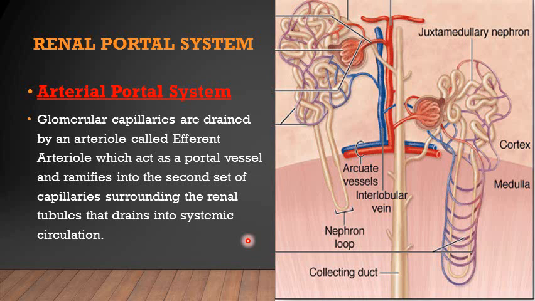And number three, we have the renal portal system, which is the example of the arterial type of portal system. And I hope you know why we classify them into venous and arterial: the major portal vessel between two sets of capillaries, if it is a vein, then it is the venous type of portal system, and if it is an artery, then it is the arterial type of portal system.